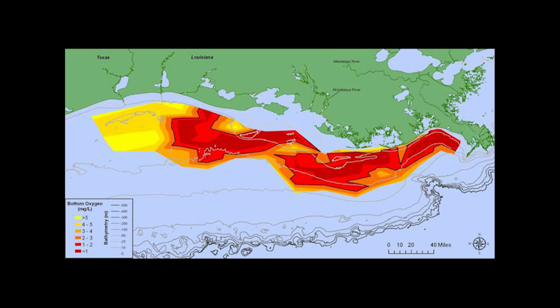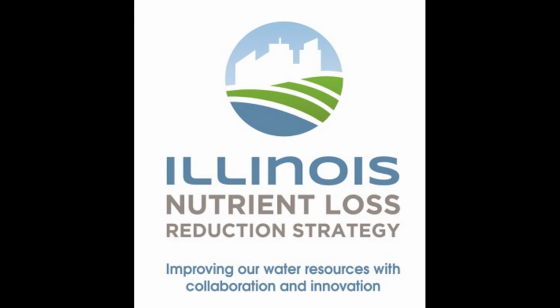This is an important problem to solve because as of August 2015, the National Oceanic and Atmospheric Administration reported that the Gulf of Mexico dead zone was over 6,474 square miles, or about the size of Connecticut and Rhode Island combined. If this problem is to be mitigated, more collaborative efforts such as the Illinois Nutrient Loss Reduction Strategy need to be implemented throughout the nation. This initiative is a step in the right direction,